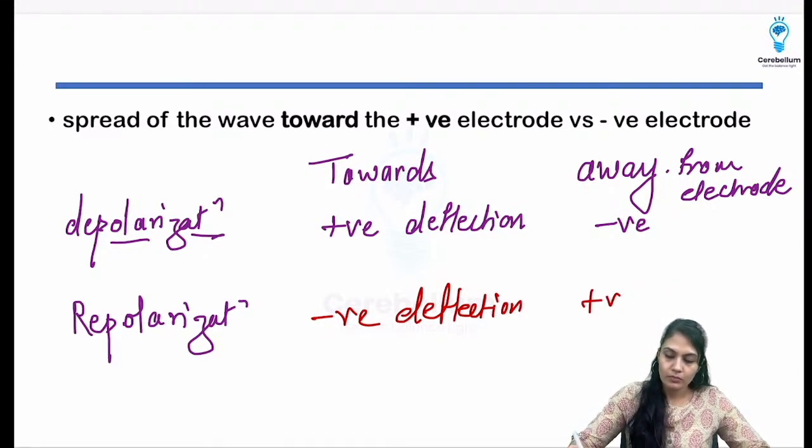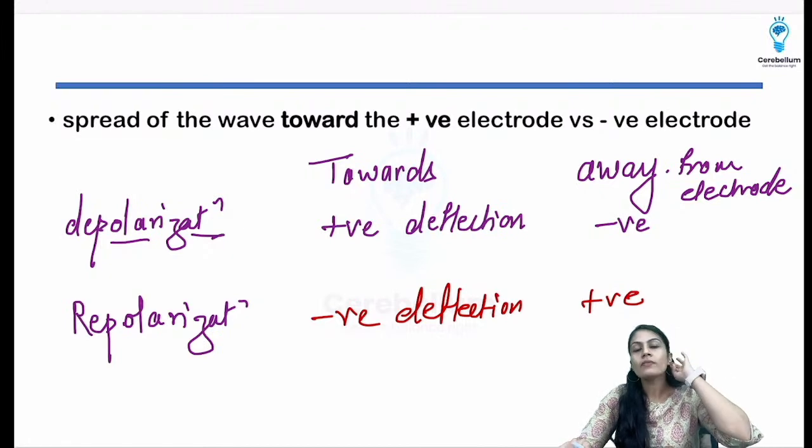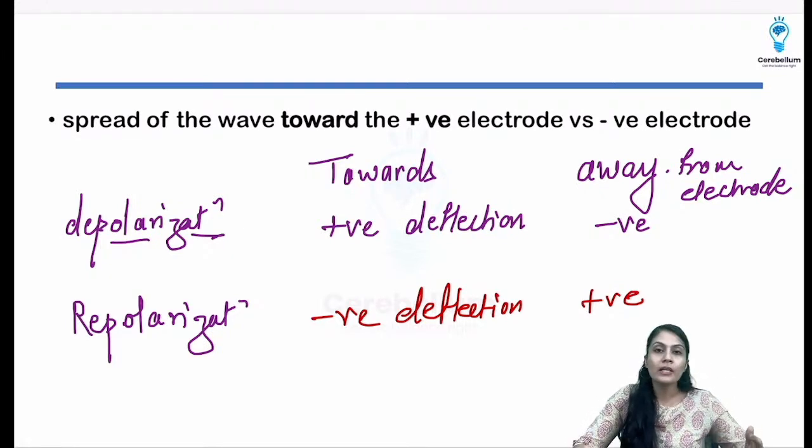It is understood that I'm talking about deflections. Okay, so please remember this. Accordingly, the waves are going to be different in the different leads.